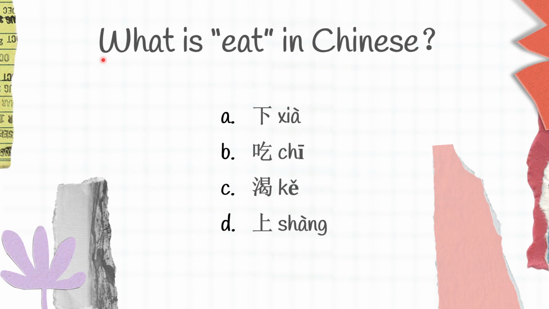The next question here is, what is eat in Chinese? We have A, Xia, B, Chi, C, Ke, and D, Shang. So I want you guys to guess first.